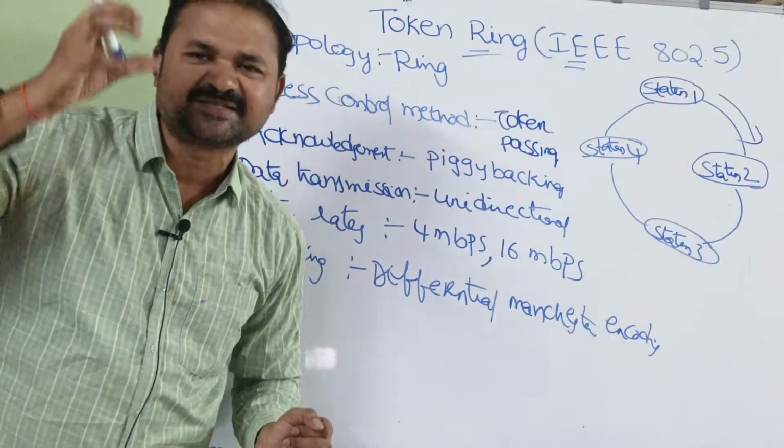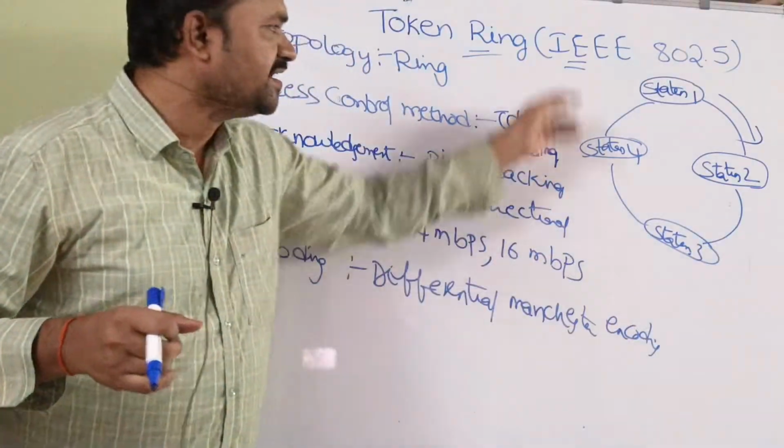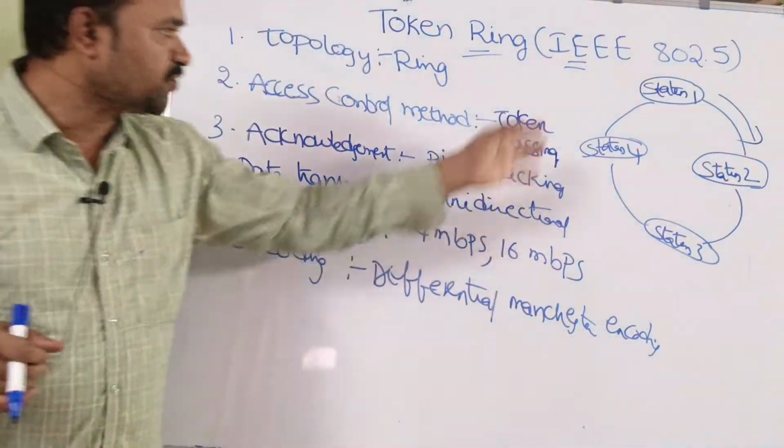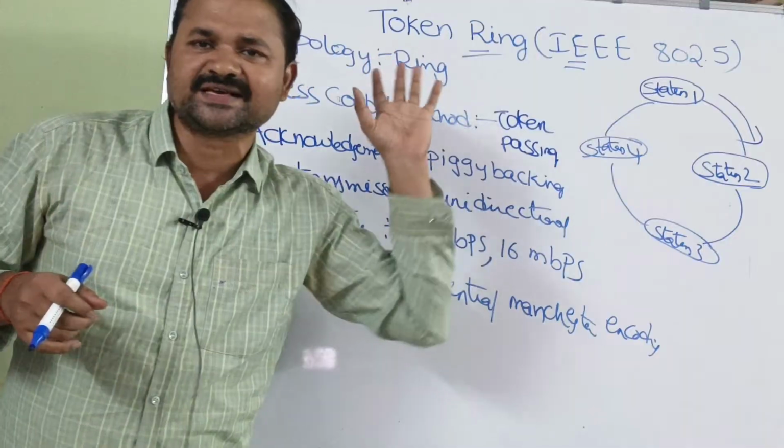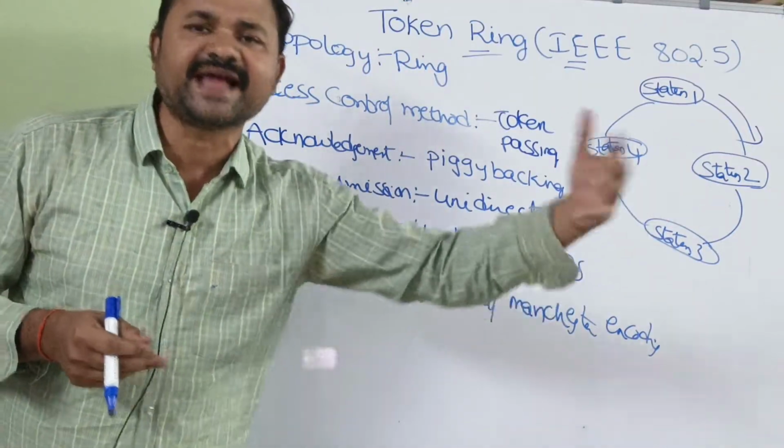Here we have a special frame called token. That token will be circulated around the ring. So if a station has some data and it has the token, then it can transmit the data.